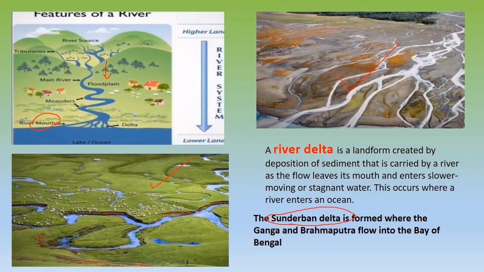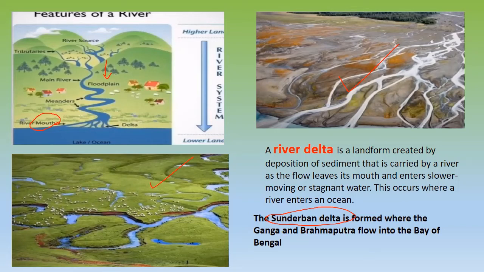It is leaving them near the mouth of the river before it enters the slower moving or stagnant water, which in this case is the lake or the ocean. It could be a huge water body, generally an ocean or the sea. Okay, so this is what it is. It forms deltas like this. They are triangular in shape.